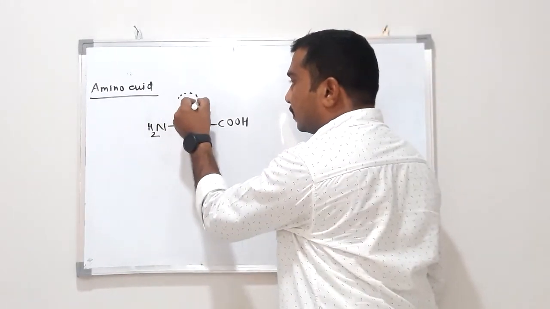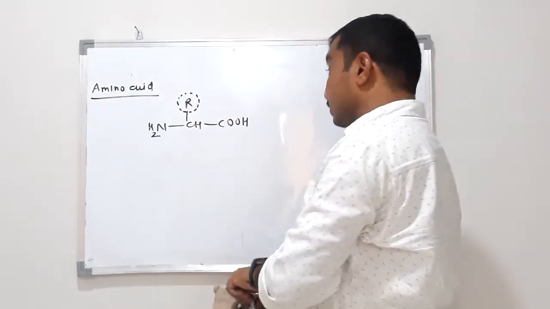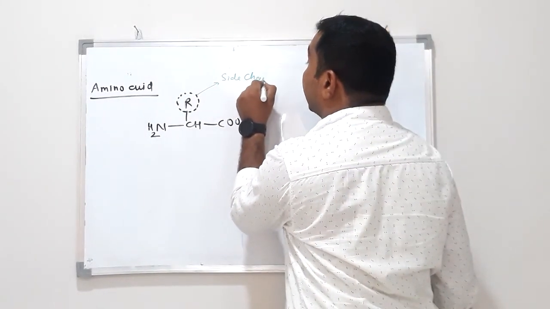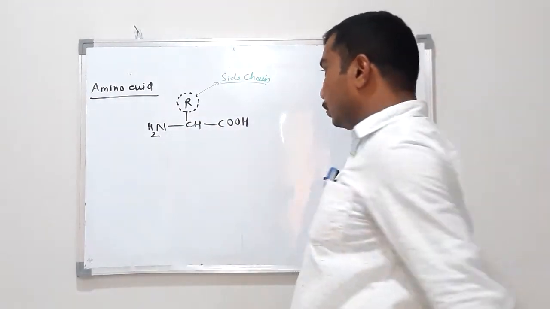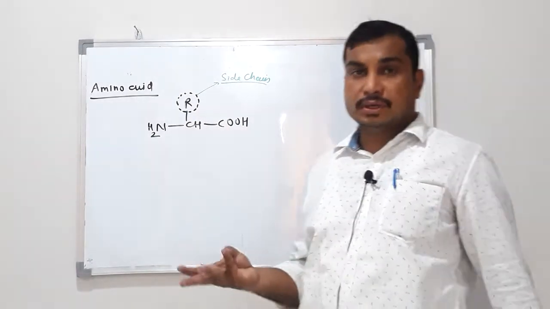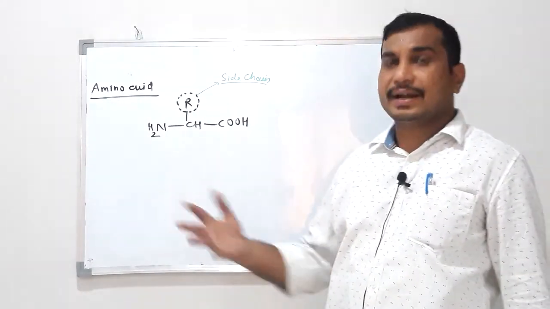This R is called the side chain. Depending upon this R, it may be hydrogen, methyl group, isopropyl group, and so on.